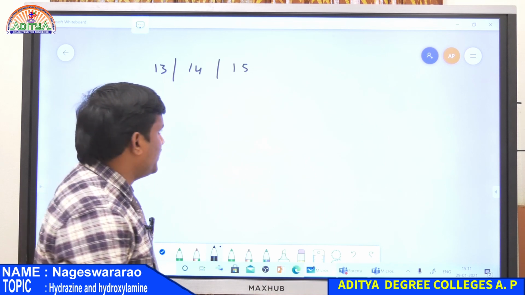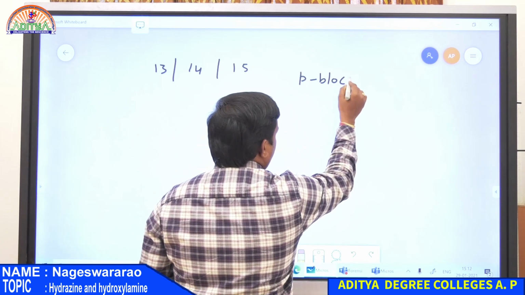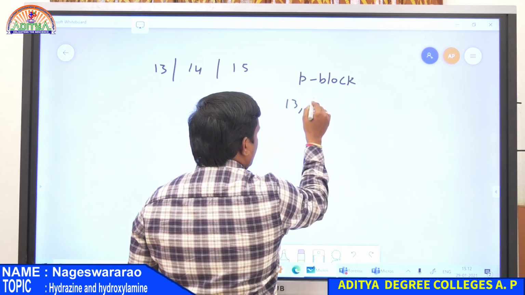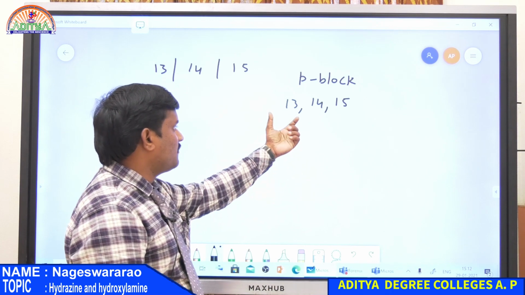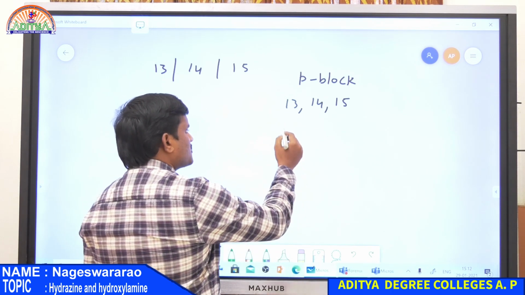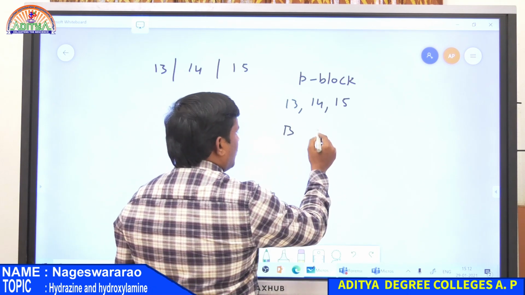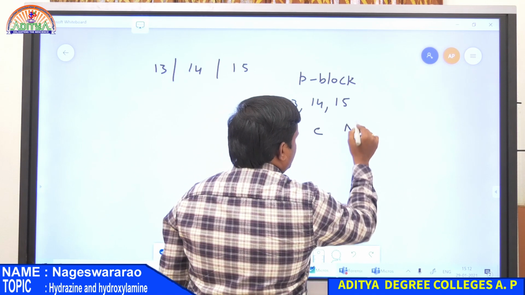This unit contains p block elements up to 13, 14 and 15. First of all we discussed the elements of all these groups and their properties, then compounds of 13, that is the boron family, then the carbon family, and finally the nitrogen family.